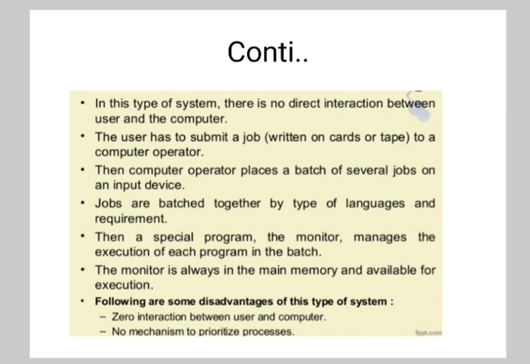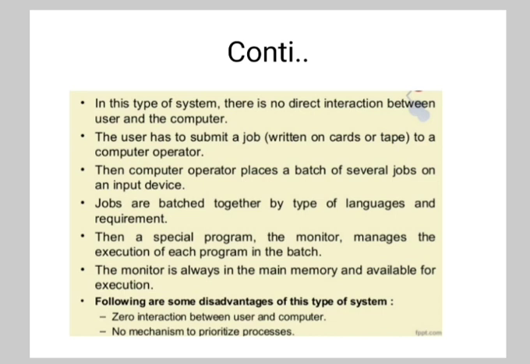Now spooling, that is, simultaneous peripheral operation on line, is a more sophisticated form of input-output buffering. It uses the disk as a very large buffer for reading and for storing output files. Spooling allows the CPU to overlap the input of one job with computation and output of another job.